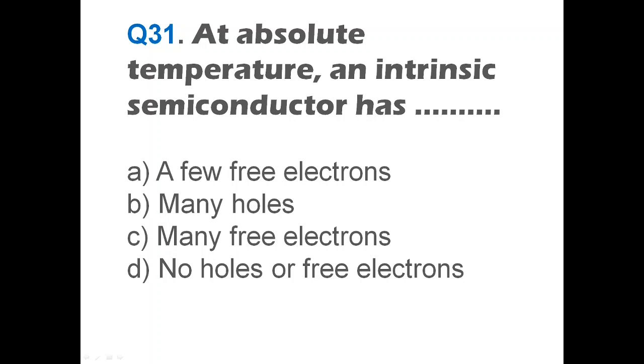So for this question, the right answer has to be the option D, where it says no holes or free electrons. So here you can see the right answer is no holes or free electrons. At absolute temperature, an intrinsic semiconductor has no holes or no free electrons. That means no charge carriers which can help you to make a current flow. Clear? Then we'll go to the next question.